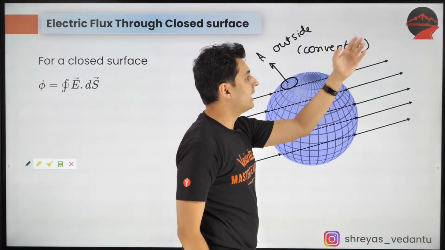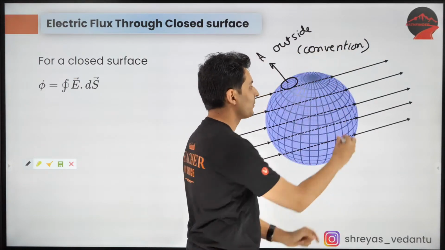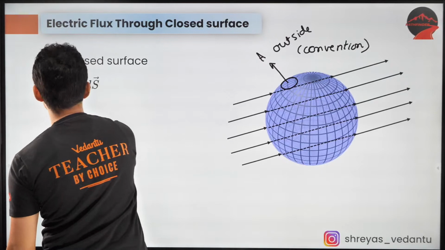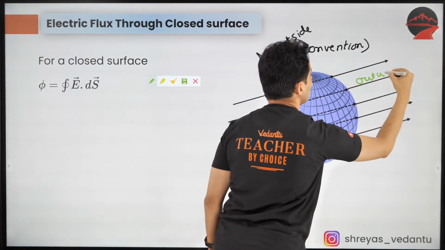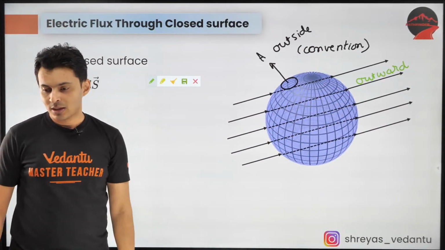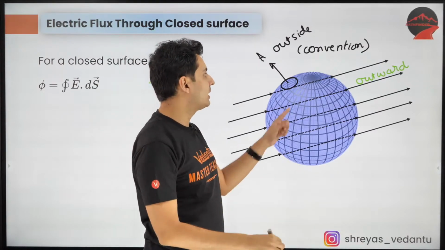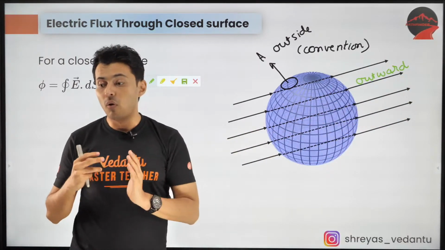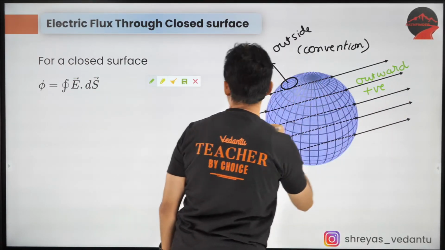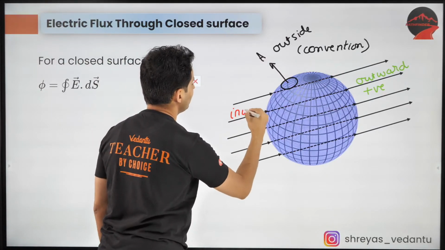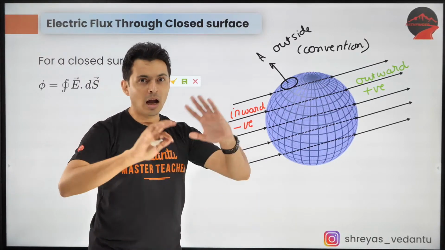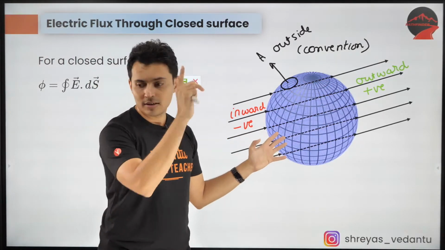So all the field lines which pierce out, like you can see over here, they are coming outwards. The flux because of them will be positive or negative? If the field lines are coming out, what do you think, guys? Think about it. Yes, it will be positive. And if the field lines are inwards, then the flux is negative. Keep this in mind: outwards positive, inwards negative.